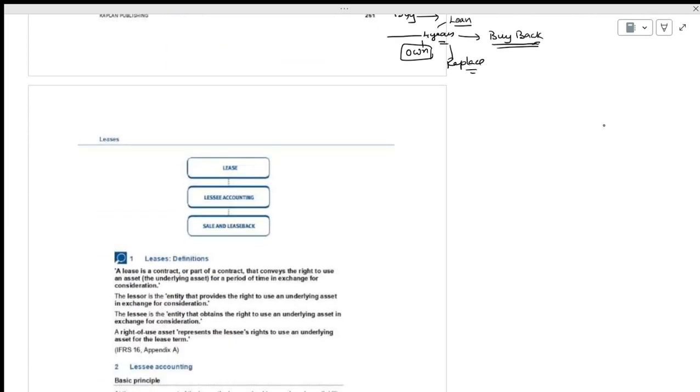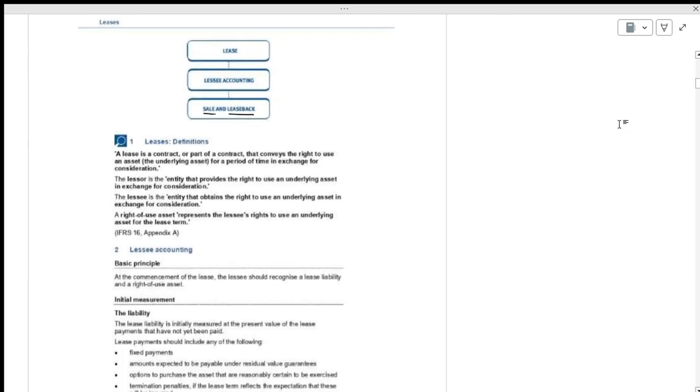Three things are there. Are you clear about this? The first one is lease, the second one is lease accounting, and the third one is sale and lease back.